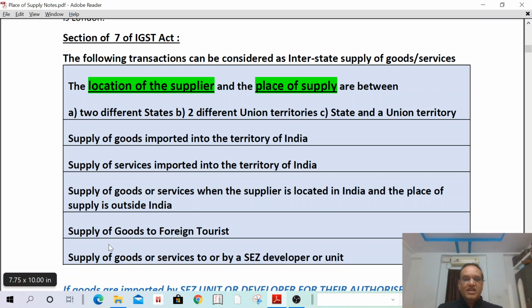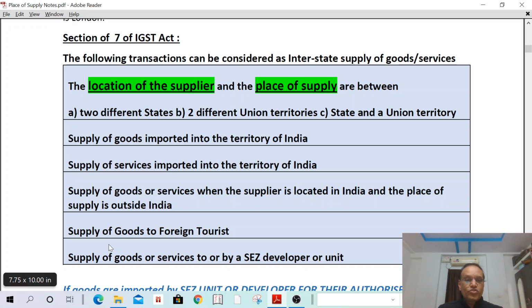Supply of goods or services when the supplier is located in India and the place of supply is outside India. That means when the supplier is located in India and is supplying goods or services outside India, that means export of goods. Any export of goods also qualifies as an interstate supply. That is import of goods, import of services, export of goods, export of services is treated as an interstate supply of services or goods.